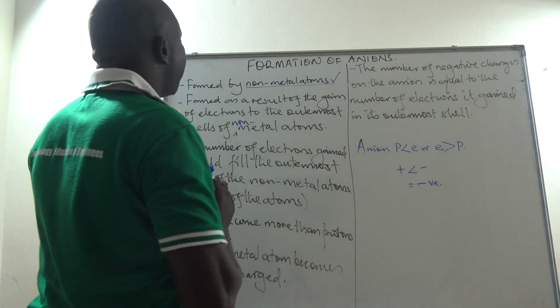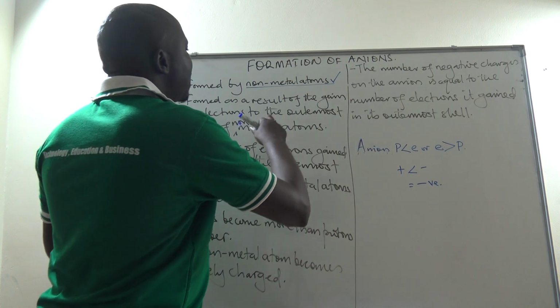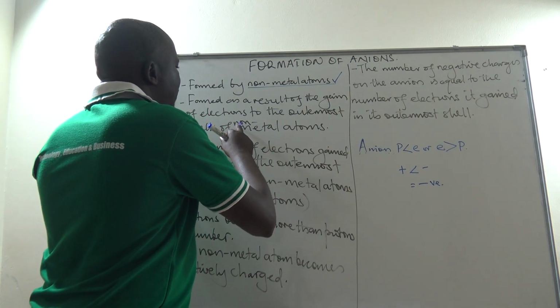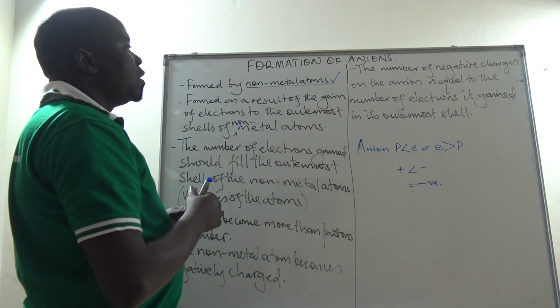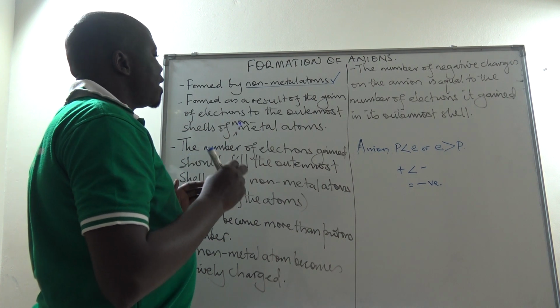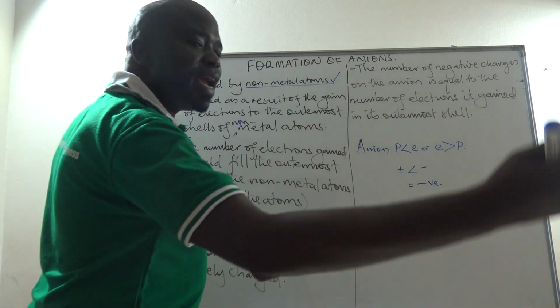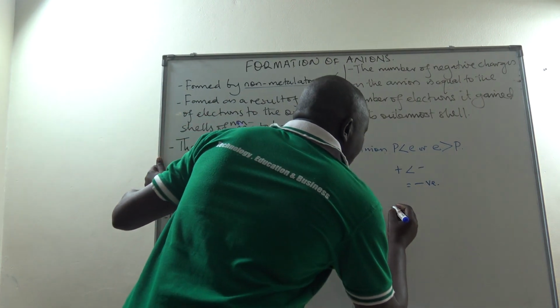Two, they are formed as a result of the gain of electrons to the outermost shell of the non-metal atoms. So in this case we expect the outermost shell of a non-metal atom to become full by the gain of electrons because it is a very simple process. I want us to try to see this.